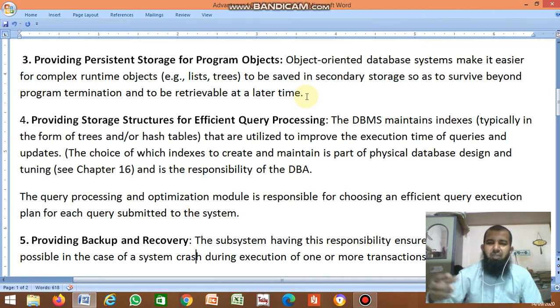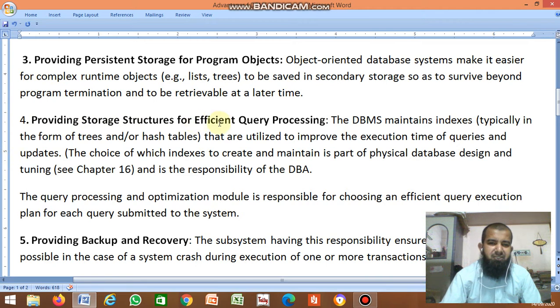Okay, so if you update in one place, you can see it in another place. Assume you have an account in Karnataka. Using an ATM, you can do transactions in other states also. In Delhi also you can change the data. You can withdraw the amount, and it gets updated in the Karnataka bank also. Whatever changes you make are stored in secondary storage, so you can see them at a later time also.